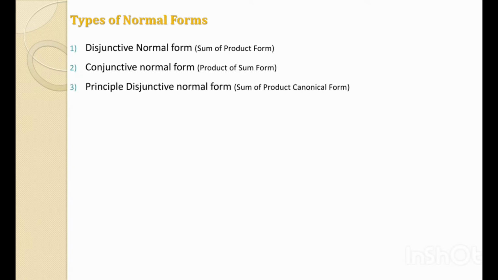There are four types of normal forms. The first is the disjunction normal form, also called sum of product form. Second is the conjunction normal form, also called product of sum form. Third is the principal disjunction normal form, also called sum of product canonical form. And last is the principal conjunction normal form, also called product of sum canonical form.